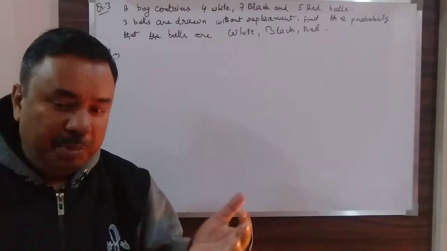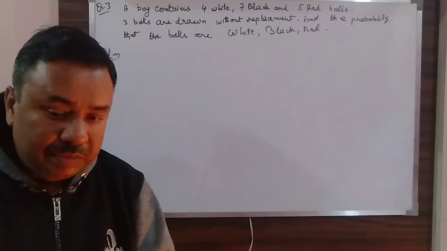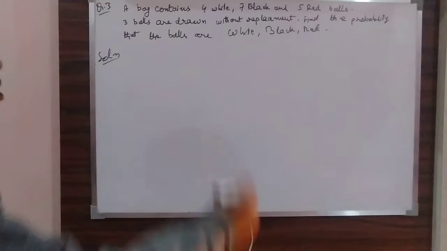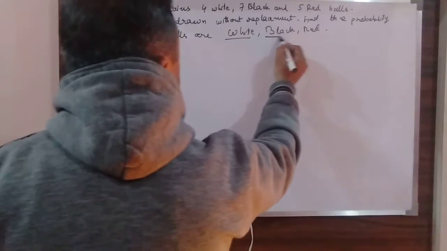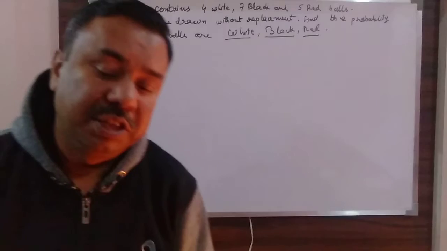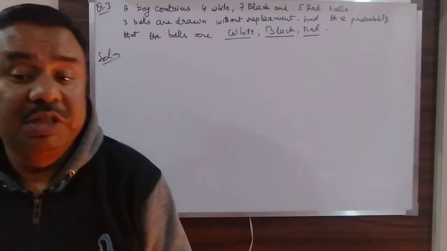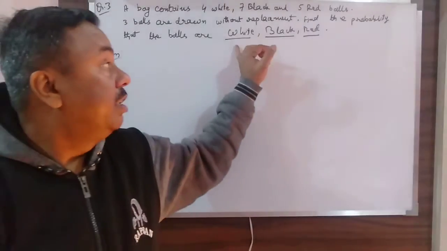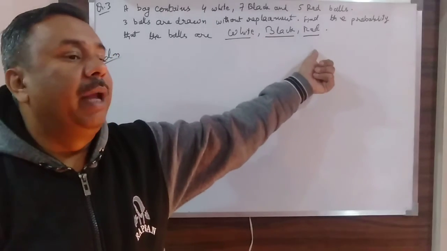So 3 balls are drawn one by one. What is the probability that the balls are white, black and red? That means my sequence of drawing the balls should be white, red, black.